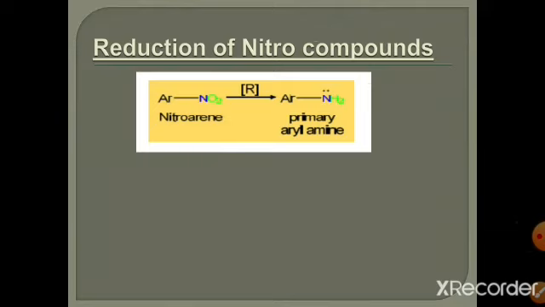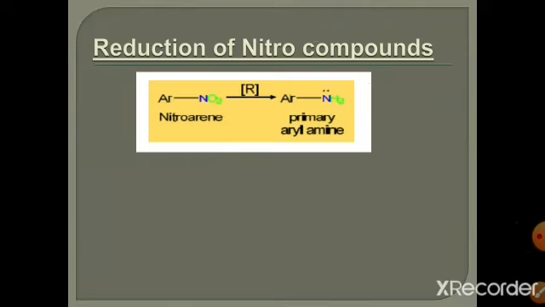Alkylation of amines by alkyl halide. If we have alkyl halide, it is reacted with amines. If we have a primary amine, it is converted into secondary amine when it reacts with alkyl halide. So ethylamine in the presence of methyl chloride, HCl is removed in this reaction, and it is converted into N-methylethanamine. This amine is a secondary amine because two alkyl groups are attached to the nitrogen atom, or two hydrogens of the amine are replaced with alkyl groups. This secondary amine further reacts with alkyl halide.